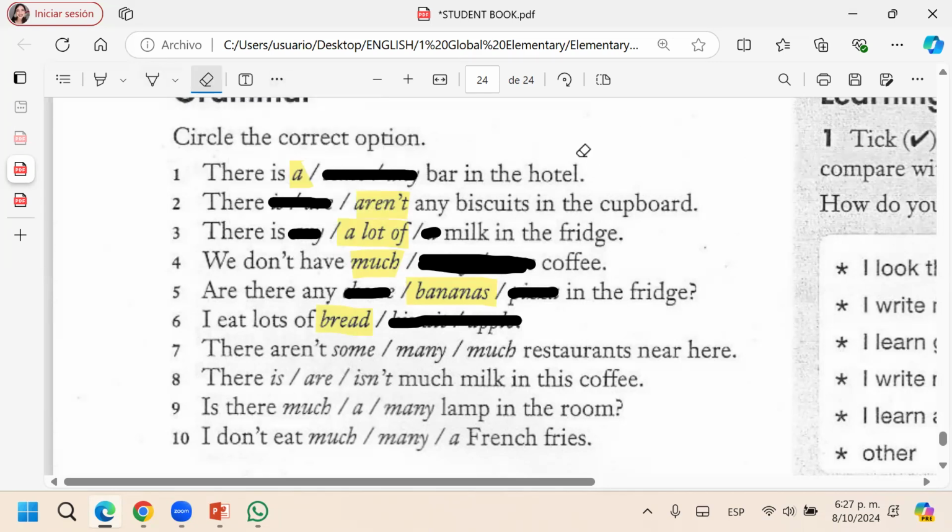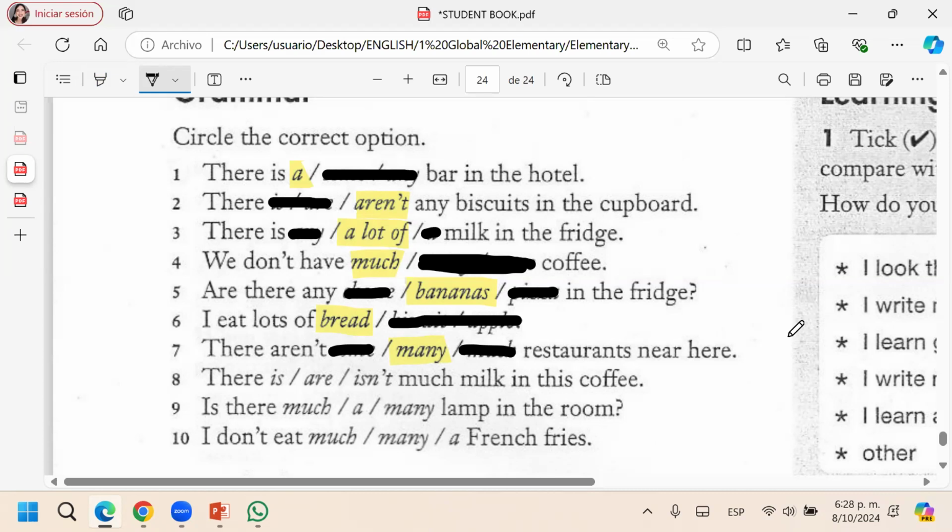When you see that is plural, or men, or women, you say that's plural, that's many. So there aren't, because it's negative, there aren't many restaurants near here. Much, no, because much is for uncountable. And some, no, because some is for positive sentences, and this is a negative. So there aren't many restaurants near here.